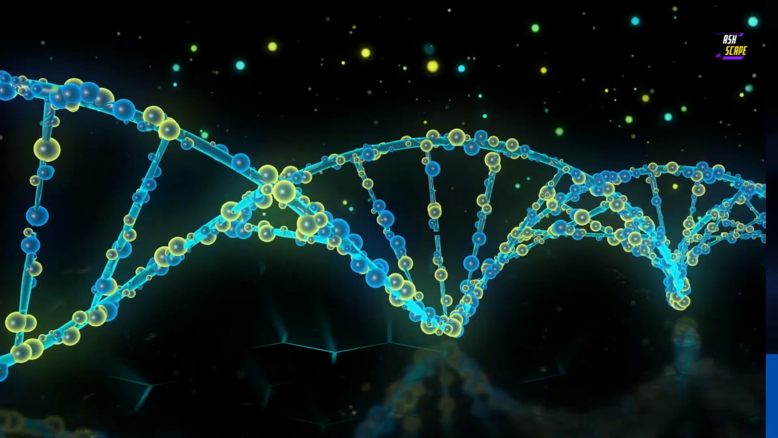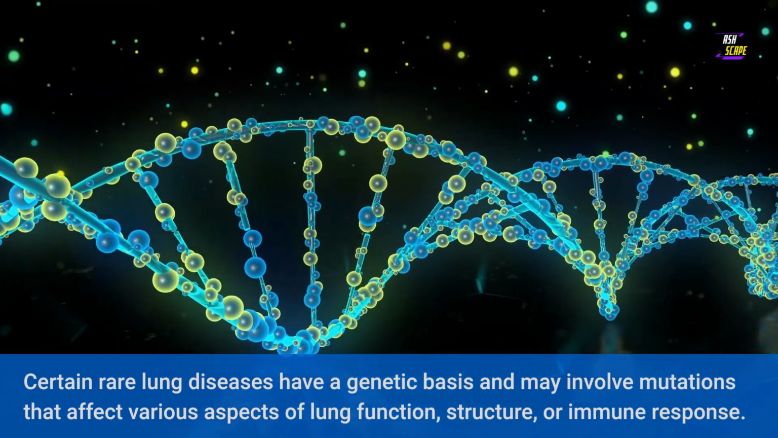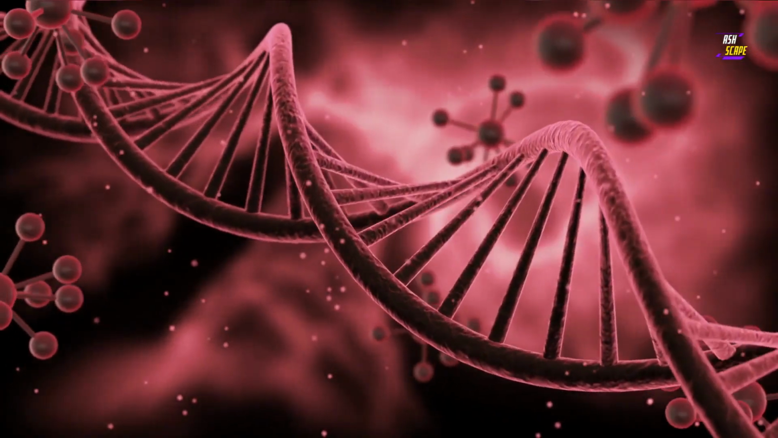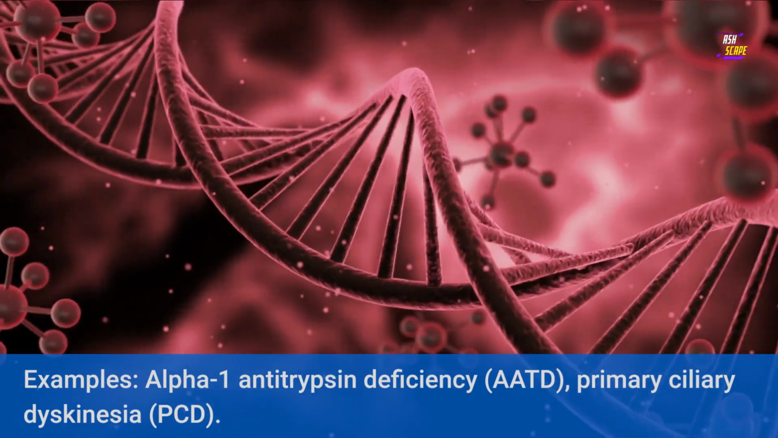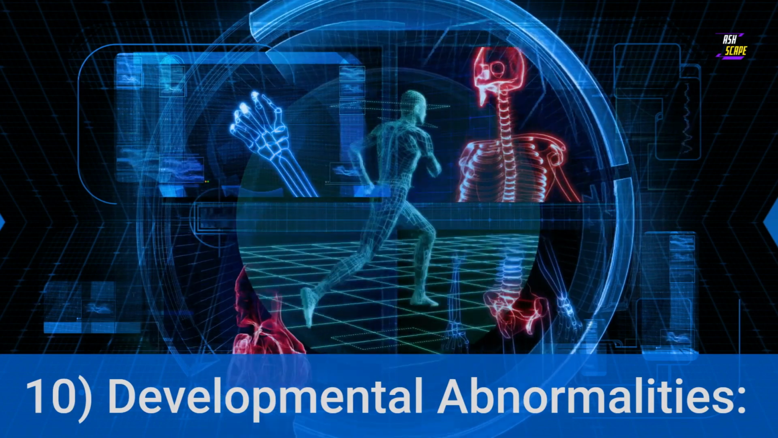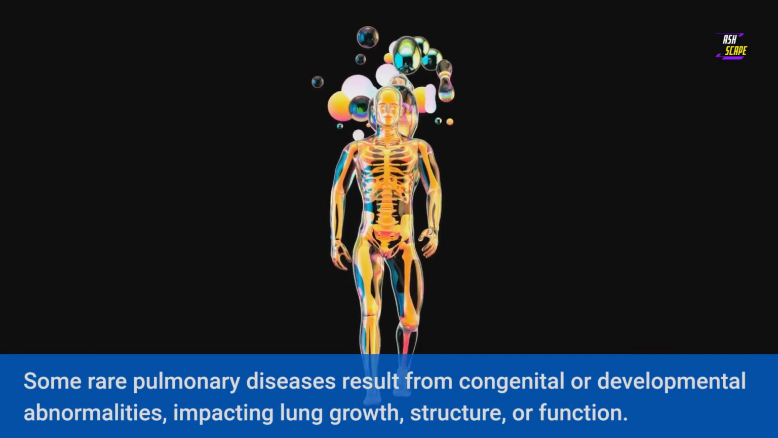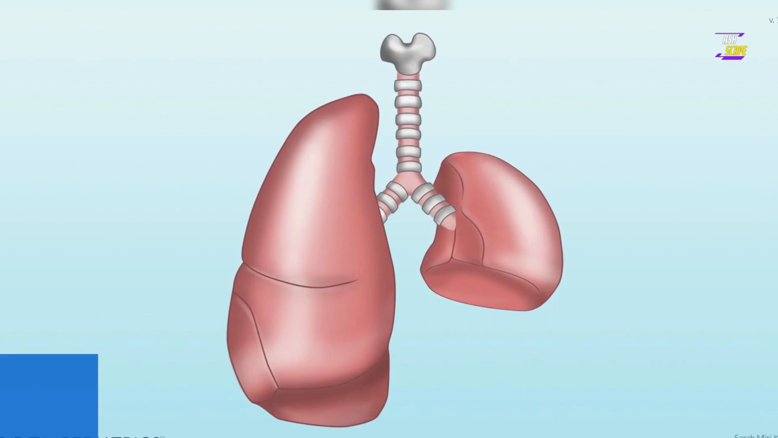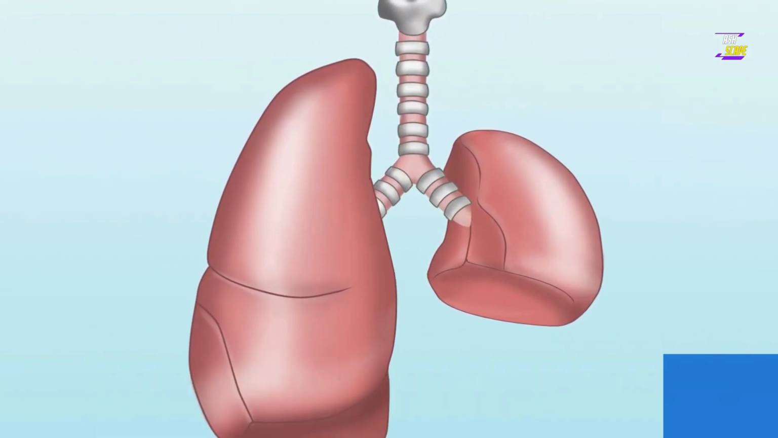9. Genetic factors. Certain rare lung diseases have a genetic basis and may involve mutations that affect various aspects of lung function, structure, or immune response. Examples: alpha-1 antitrypsin deficiency, AATD, primary ciliary dyskinesia, PCD. 10. Developmental abnormalities. Some rare pulmonary diseases result from congenital or developmental abnormalities, impacting lung growth, structure, or function. Examples: pulmonary hypoplasia, congenital pulmonary malformations.